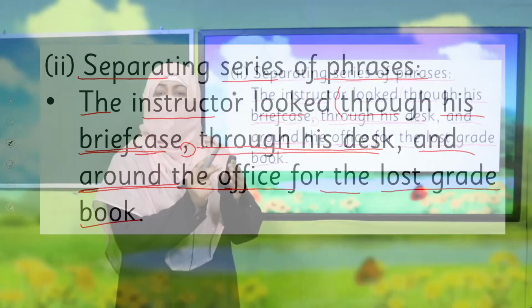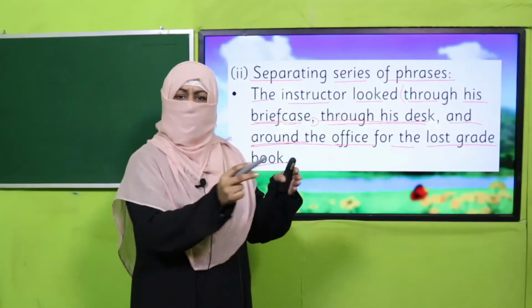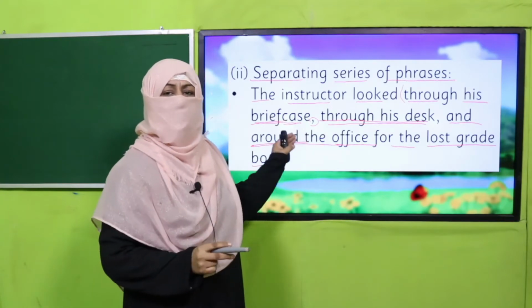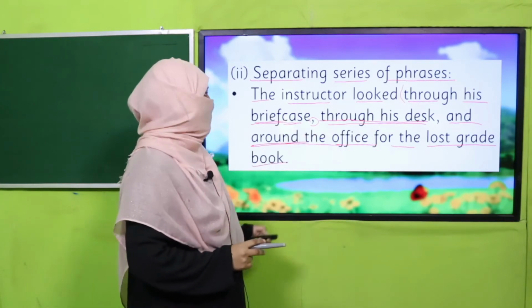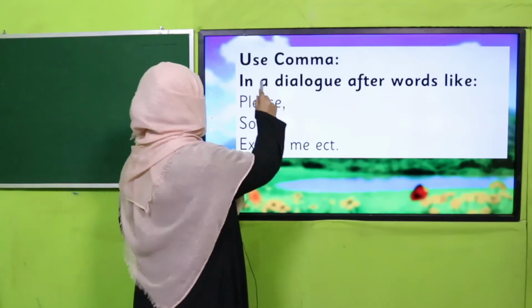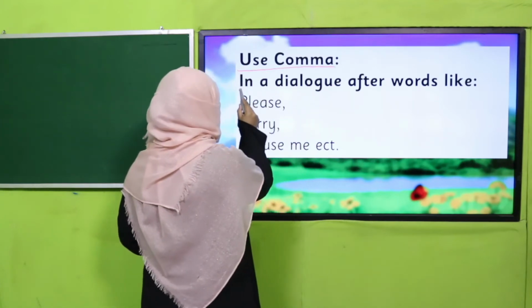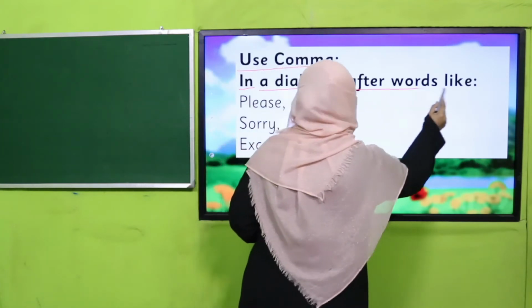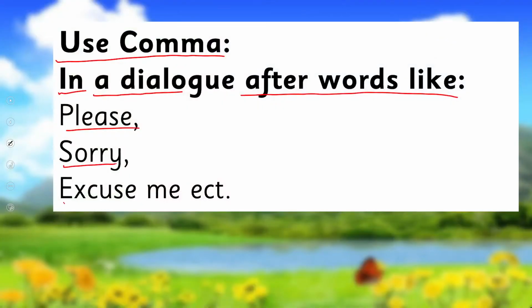A phrase means a chunk of a sentence which is linked together, so we have to separate them by putting commas. All right. The next use of comma, we have already learned: we use a comma in a dialogue after words like please, sorry, excuse me, etc.